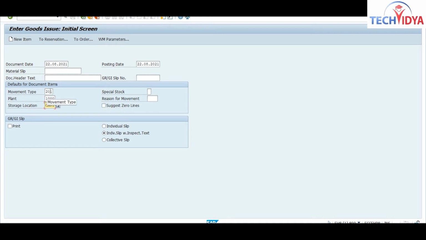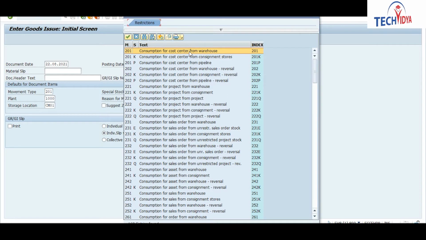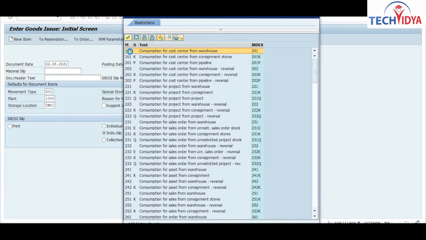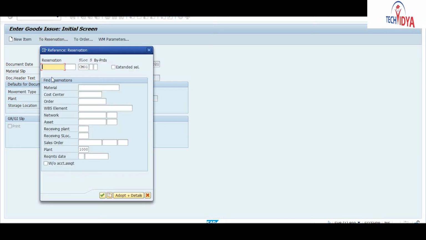So this is our movement type. What we are doing here is consumption for cost center from our warehouse. This movement type we are using here, and as we have the reference document as the reservation document, enter here your reservation document. Now click on this adopt plus detail.